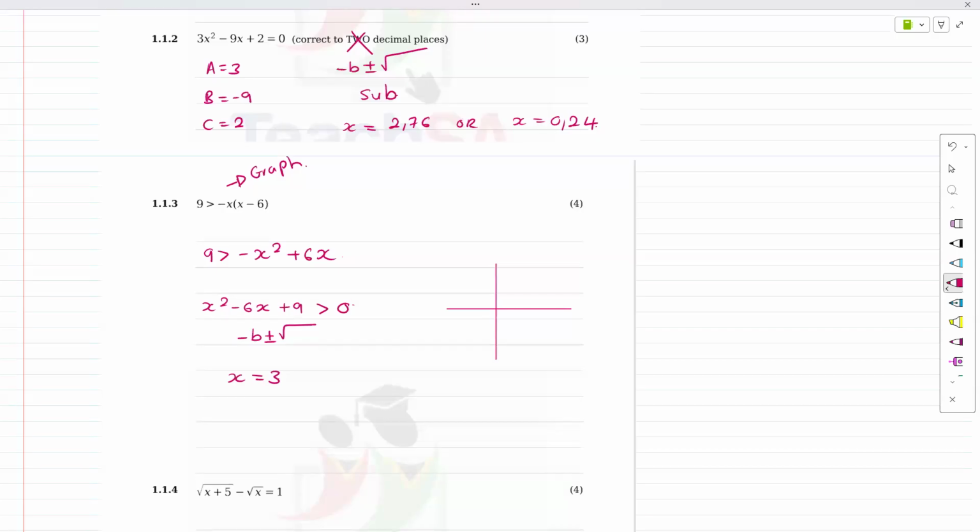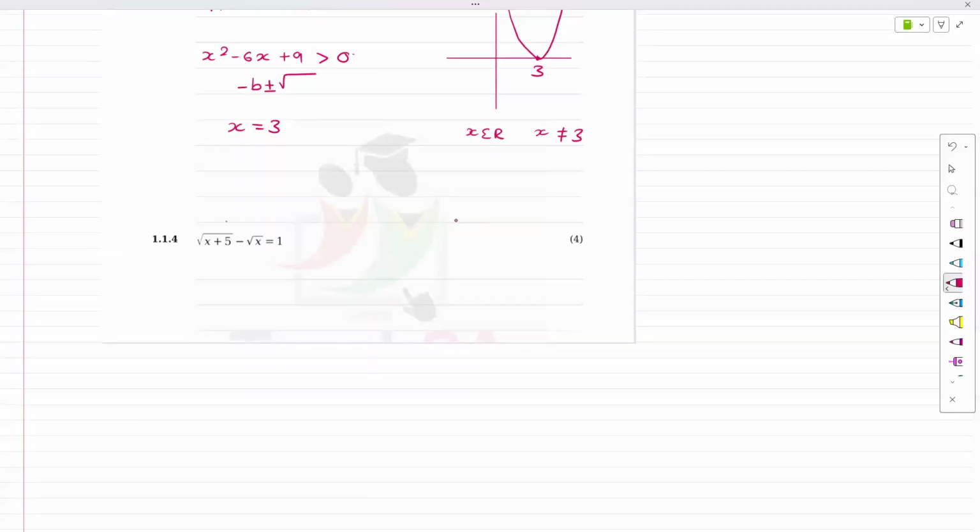But how do we solve this? Or how do we deal with the critical value of x equals 3? So to draw the graph, you would put 3 there, and most likely x is only touching 1 point there. So that's what the graph would look like. Otherwise, you would need to know that x is an element of the real numbers, but x can't be equal to 3 on that part, because that's the only part it's touching.